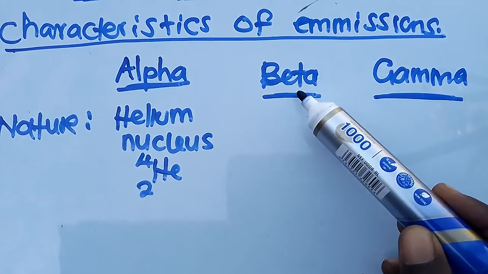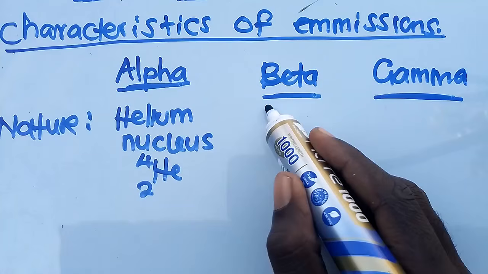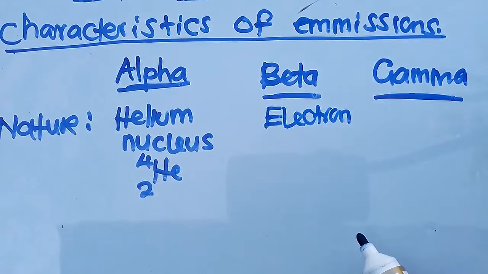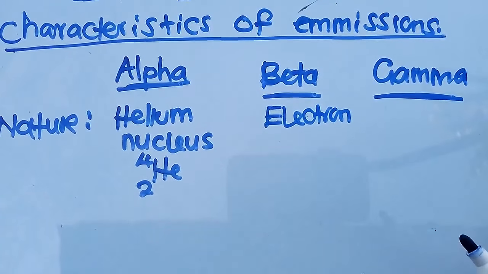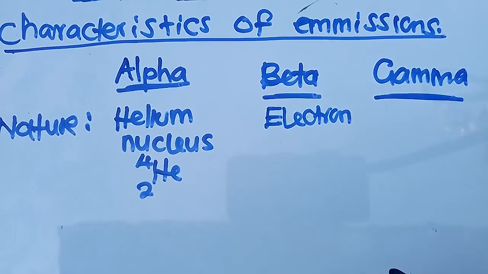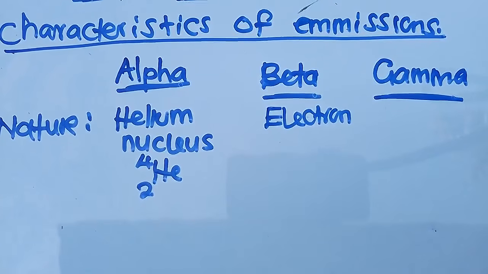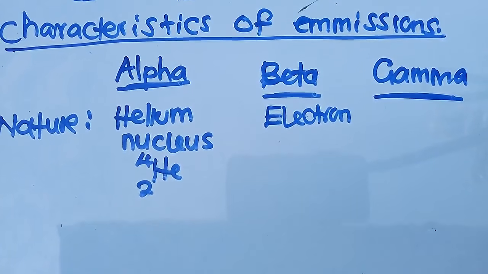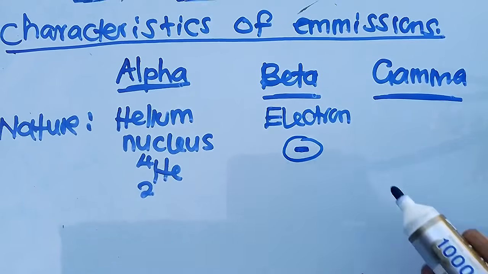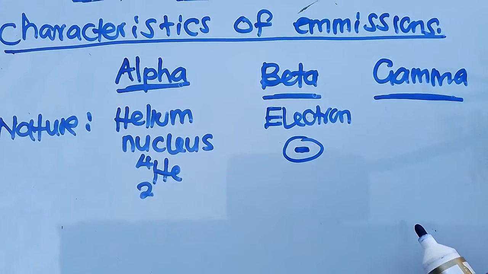Then what is a beta particle? By nature, a beta particle, we just say this is an electron. That's why if you are told to define a beta particle, we just say that a beta particle is a fast moving electron. This is just a fast moving electron like this. Electrons are symbolized by a negative there.